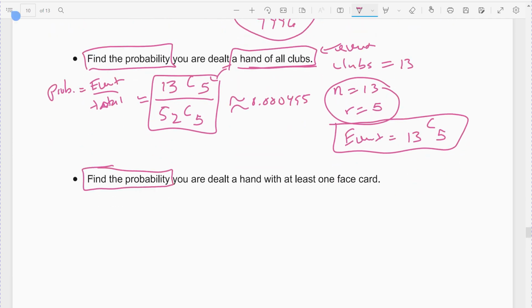Find the probability, which again, if you write that as a fraction, I'll write it out. That'd be 287 is the combination over the 2598960.